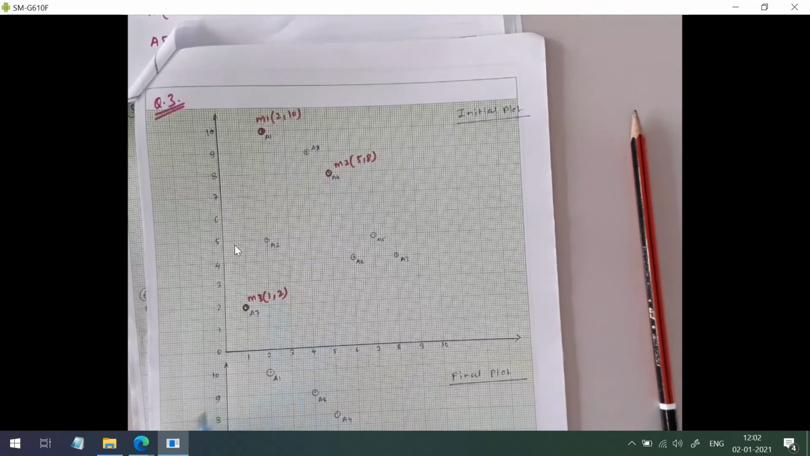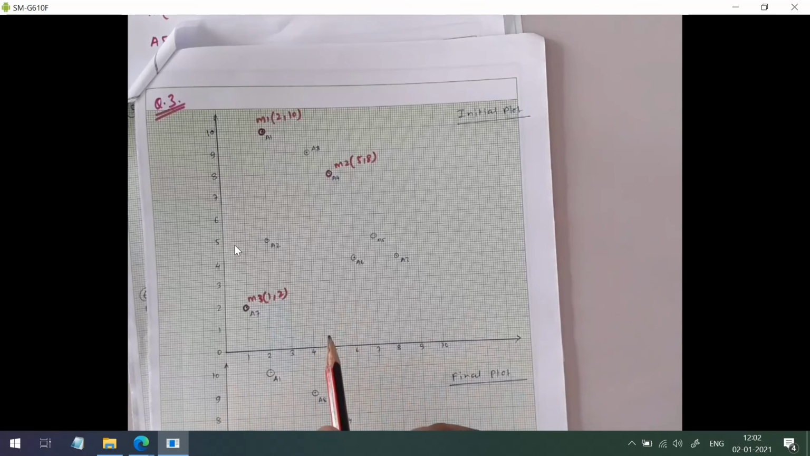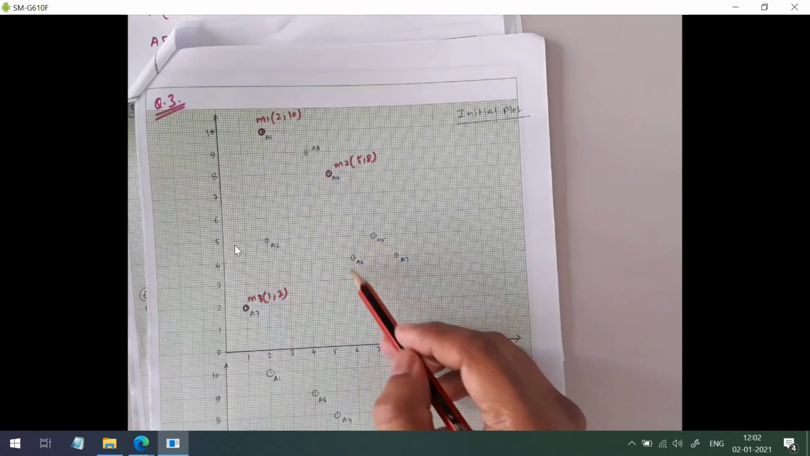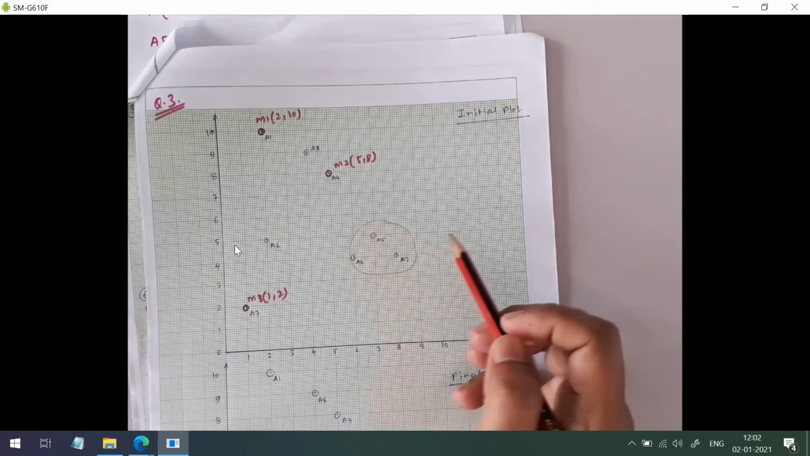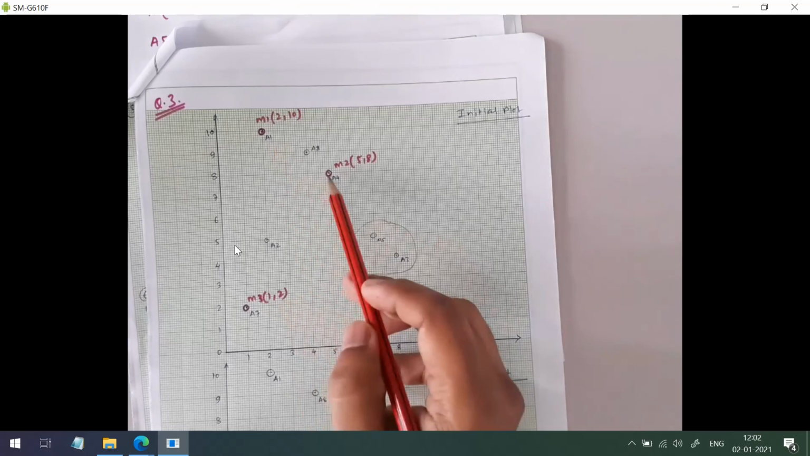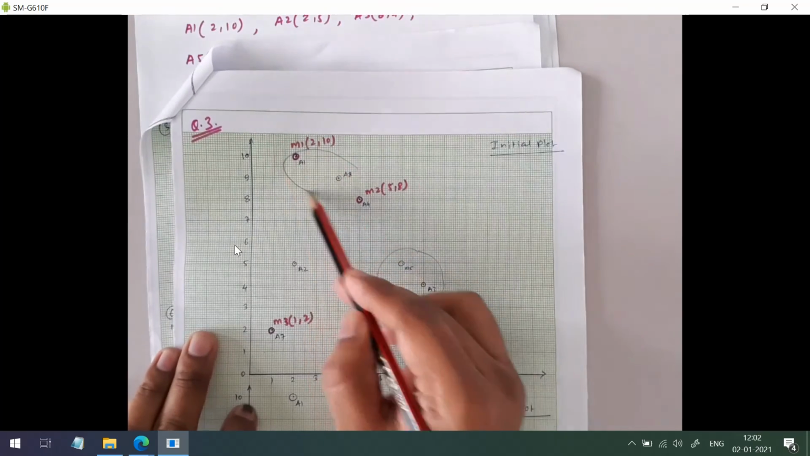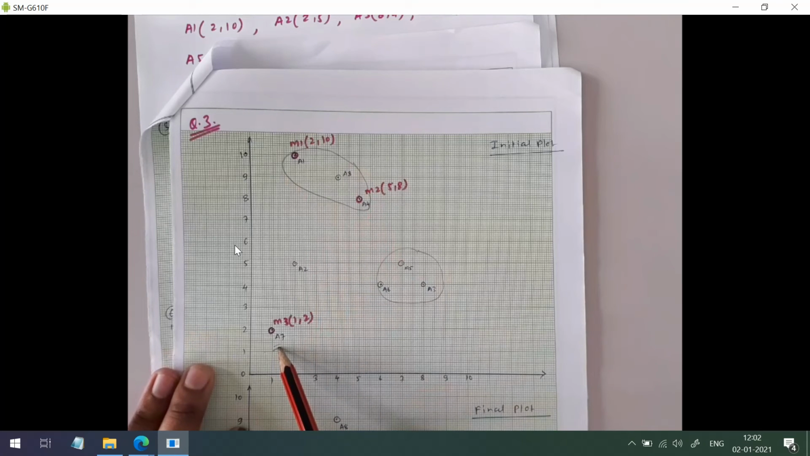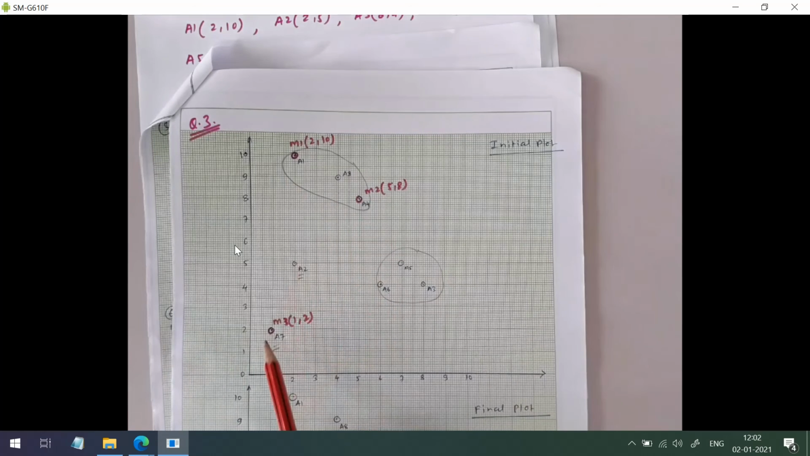Okay, so now we want to form 3 clusters. We'll try to guess the answer first. As you can see, these 3 points are closer, so definitely they will form one cluster. These 3 points are also looking closer, so this will form one cluster. Now this one is very far apart, so we have to decide about this point, whether it will belong to this one or this one or this one.